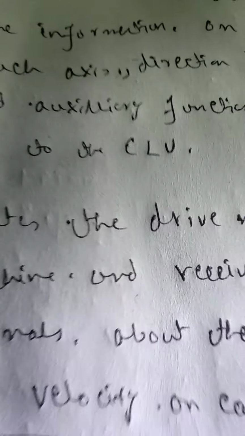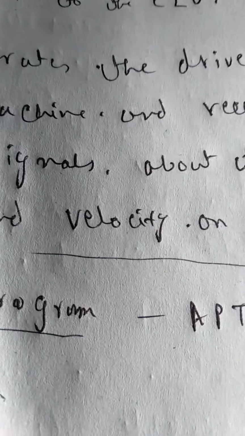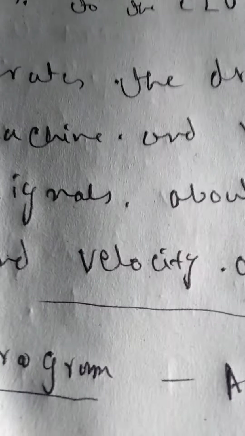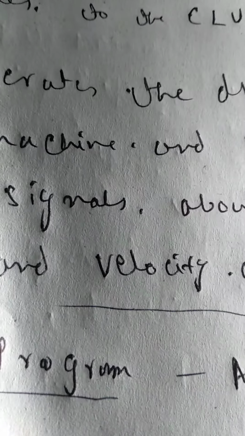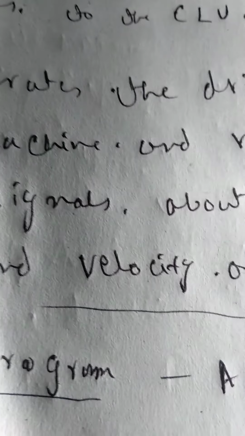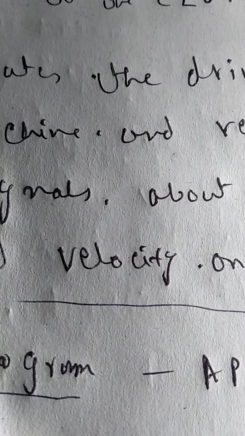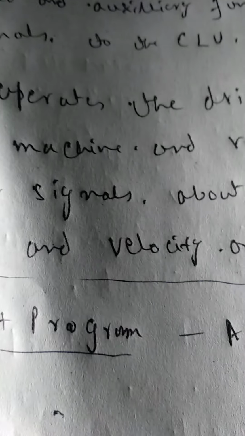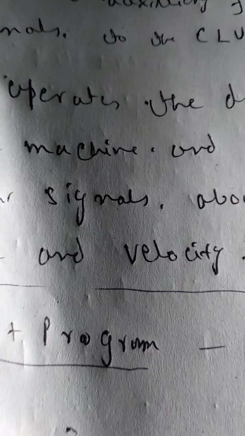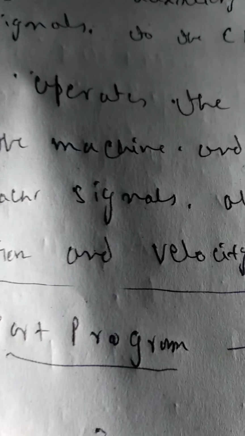This program can be developed by using CAD/CAM software like Unigraphics or Pro-E. So this is all about the part program that is primarily fed as instructions to the machine control unit.